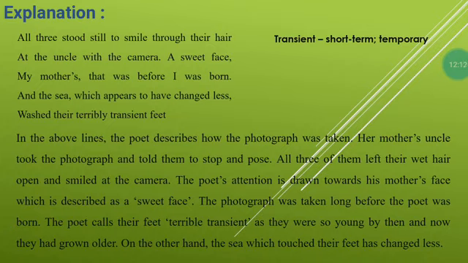So, according to this stanza, first thing, transient feet means short term, temporary feet. All three stood still to smile through their hair at the uncle with the camera.